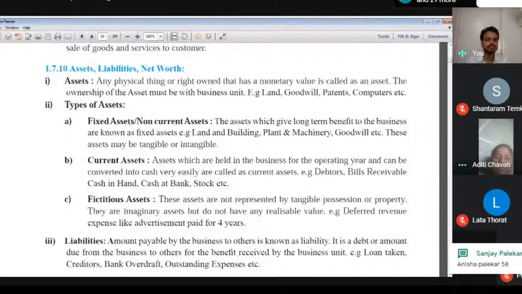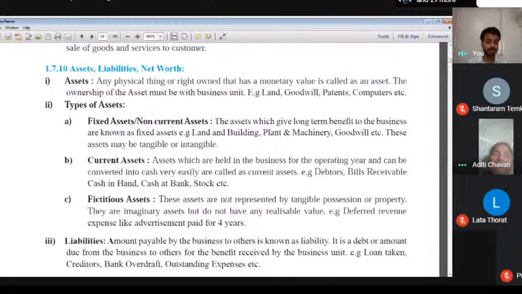Then second thing, profit. Profit means selling price is more than cost price. Then we think about the loss. Loss means cost price is more than selling price. Then we think about the asset, liability, and net worth. First of all, asset. Asset means any physical thing or right owned that has a monetary value. The ownership of the asset must be with business units such as land, goodwill, patents, copyright, etc.